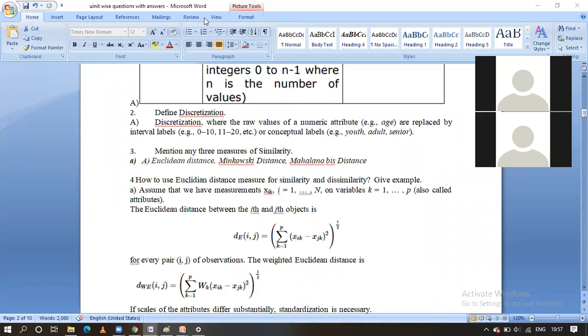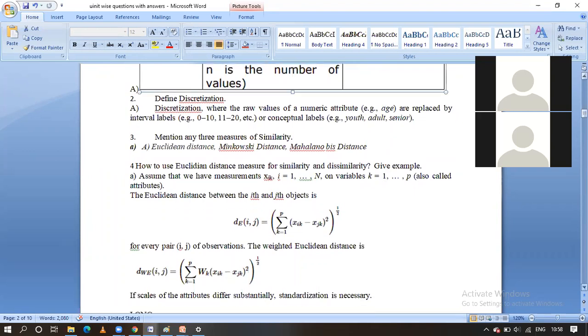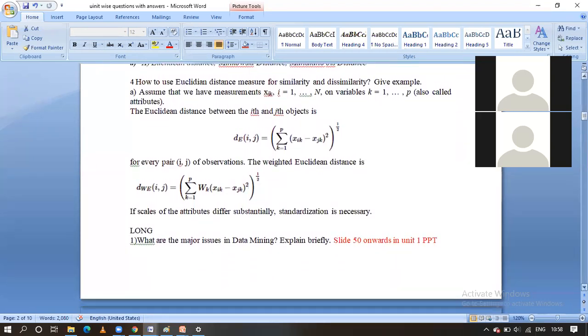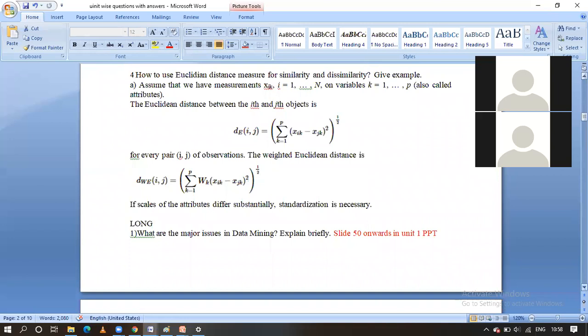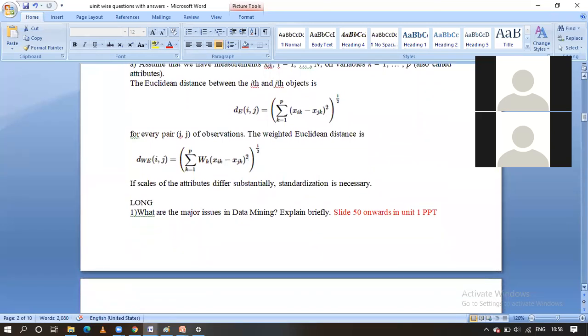Hope you are understanding this one. Very important, guys: if you listen to this class carefully, you are able to bag 16 to 18 marks, right? Okay, now we have completed the short answers, guys. Till now we have completed the short answers. Okay, right, let us go for the long answer questions, guys.